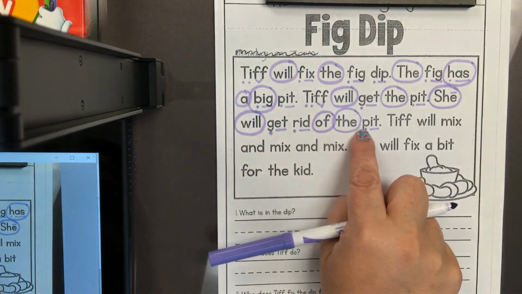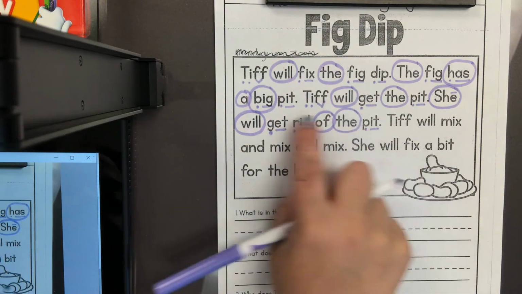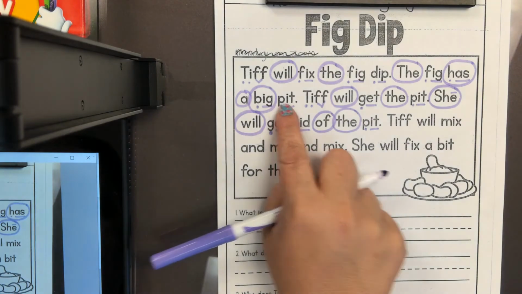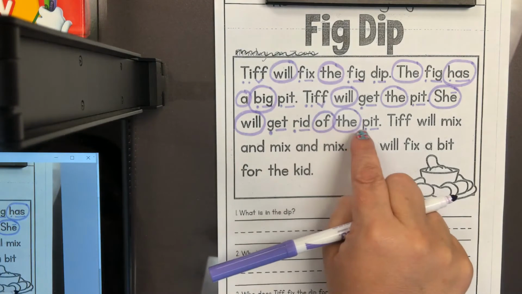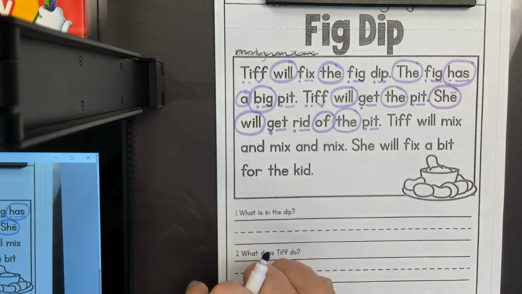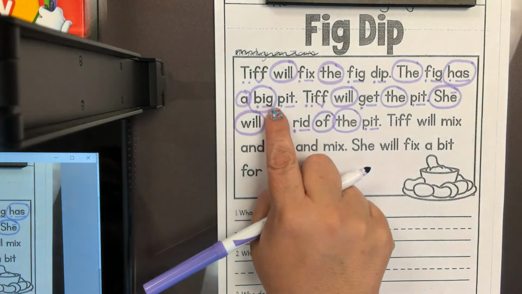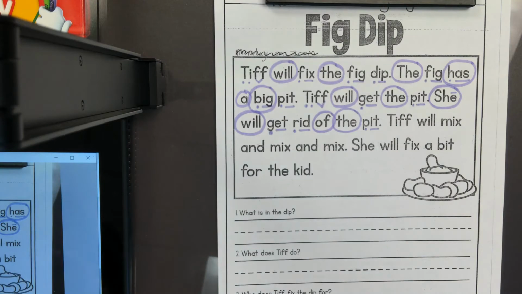Now, we've seen that word a couple of times, pit. A fig has a big pit. Tiff will get the pit. She will get rid of the pit. What is a pit? The pit is the big seed inside a fig.